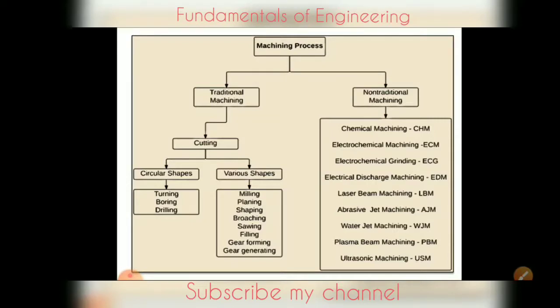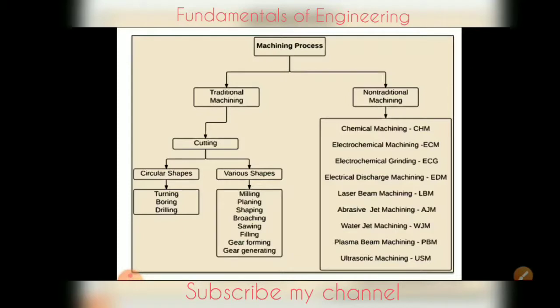Conventional machining is suitable for every type of material economically, but non-conventional machining is not suitable for every type of material, as we consider economics. As we are getting tool wear in conventional machining, tool life is less, but in non-conventional machining the tool life is more. And more importantly, the capital cost in conventional machining is lower, whereas in non-conventional machining we are getting a complex setup, so it requires higher capital cost.